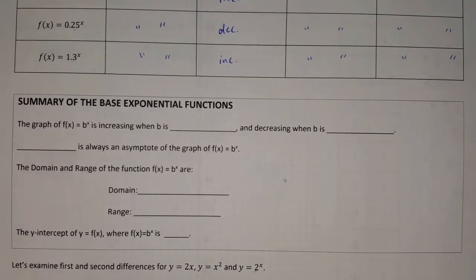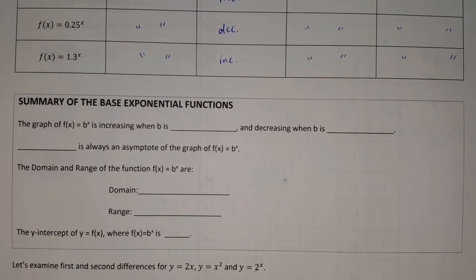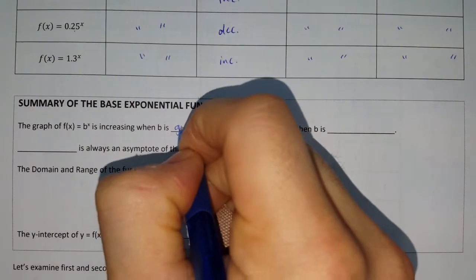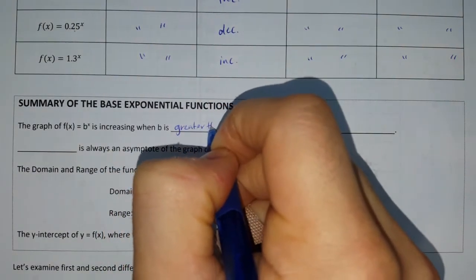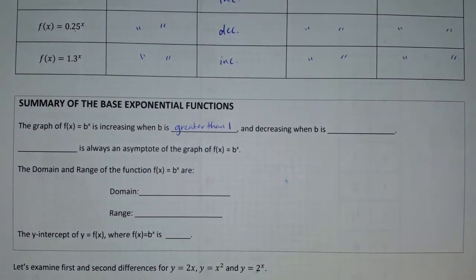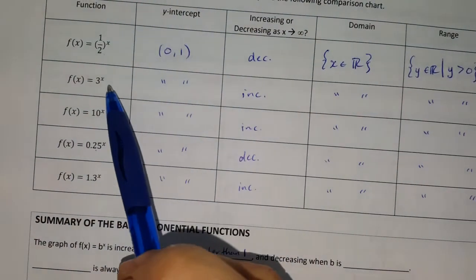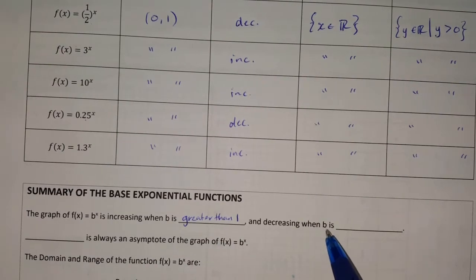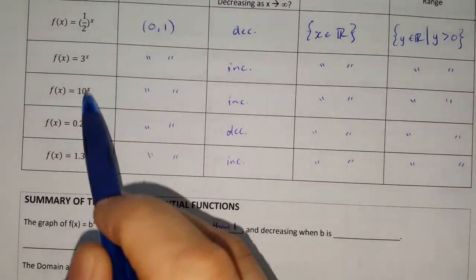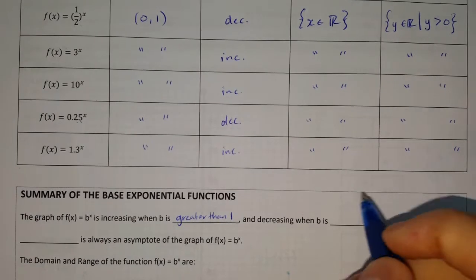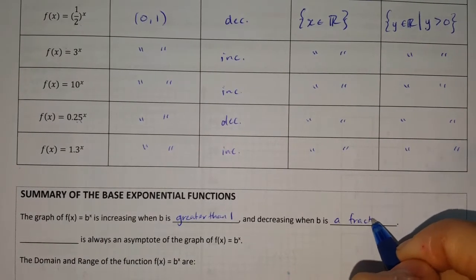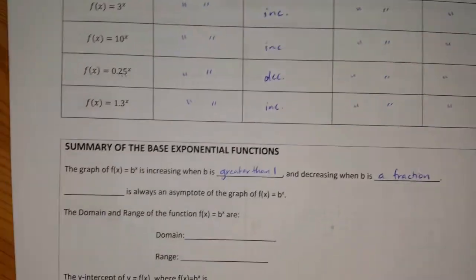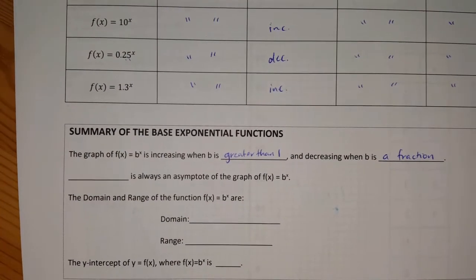So the graph of f of x is equal to b raised to the exponent x is increasing when b is greater than 1. Right? So when the base was greater than 1, the graph increased. It decreased when the base was a fraction. So when b is a fraction, it decreased.